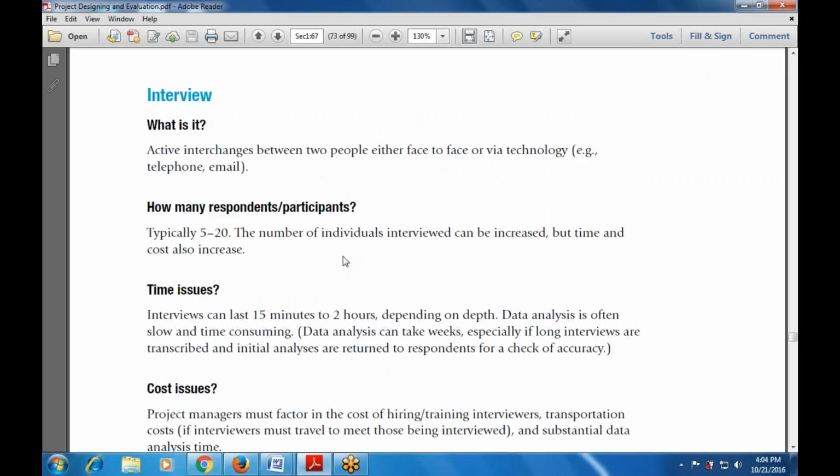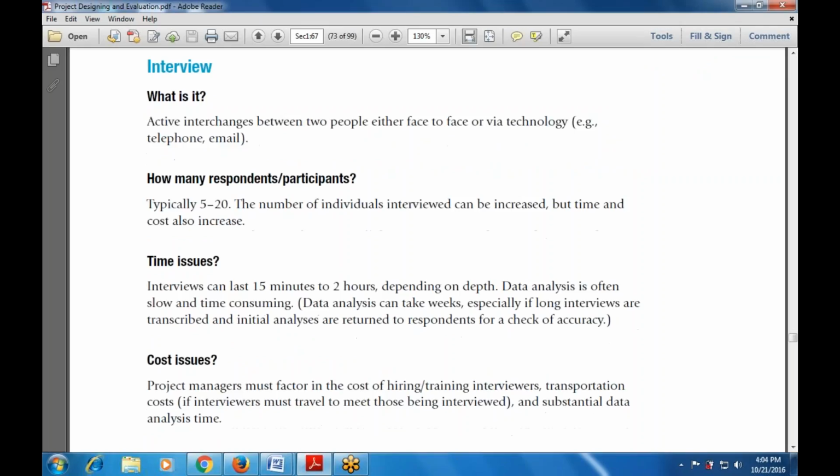Now, what are the various time issues? An interview can last 15 minutes to 2 hours, which means it can last from about 50 minutes up to 2 hours. It depends on the depth, on the data that is required, or on the knowledge you are using.